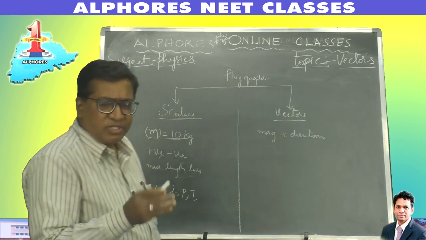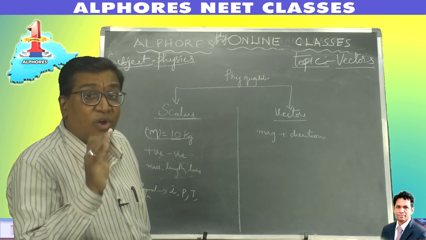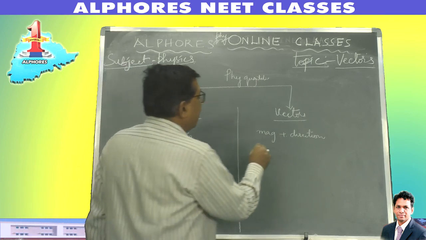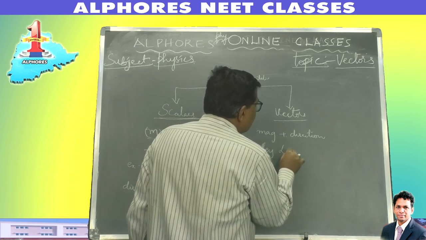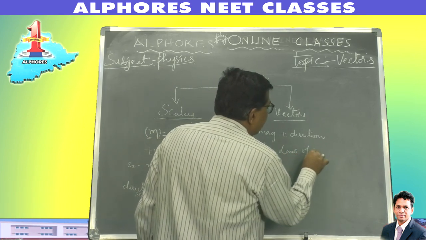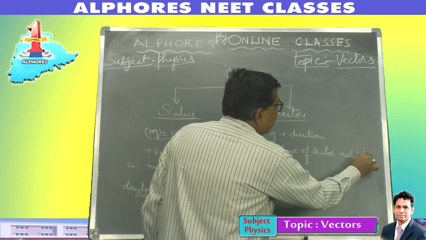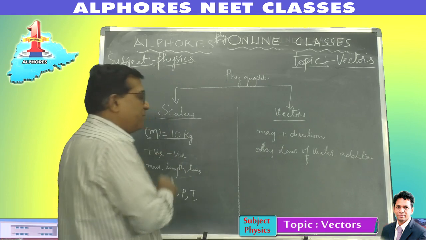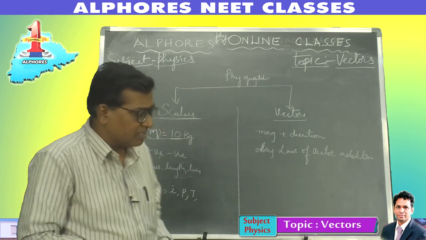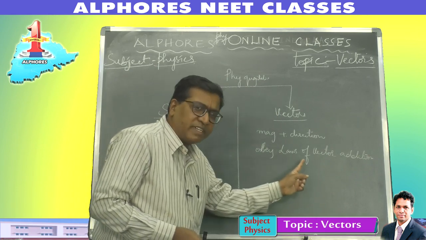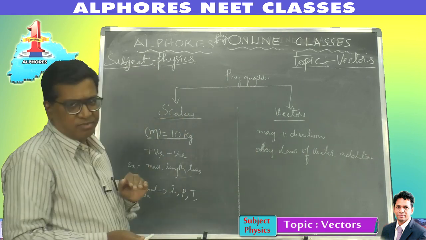Not just simply possessing direction, they even obey the laws of vector addition. You know, scalars may possess direction. They have got magnitude. Some scalars do possess direction, but they do not obey the laws of vector addition. Hence, they are not categorized into vectors. They are put as scalars.